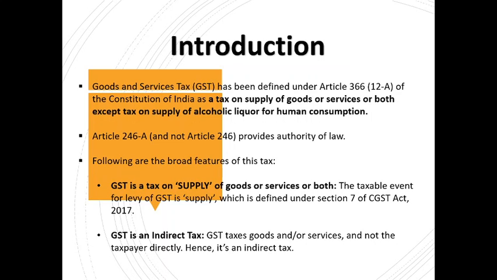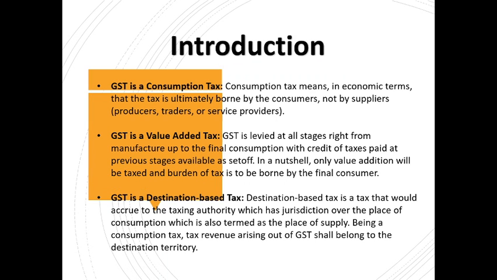So that is why GST is an indirect tax, because it is levied on goods and services, and when the consumer pays the amount for purchasing that good or service, that amount is inclusive of GST, and then ultimately that trader or the seller pays the amount of GST to the government, right? So hence it is an indirect tax. GST is also a consumption tax. Consumption tax means in economic terms that tax is ultimately borne by consumers and not by suppliers.